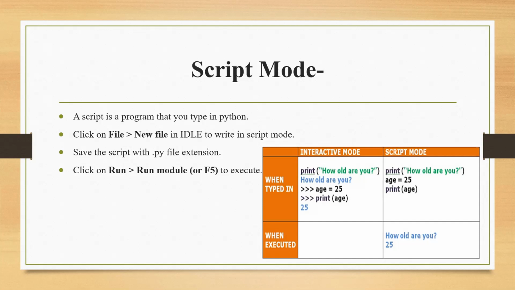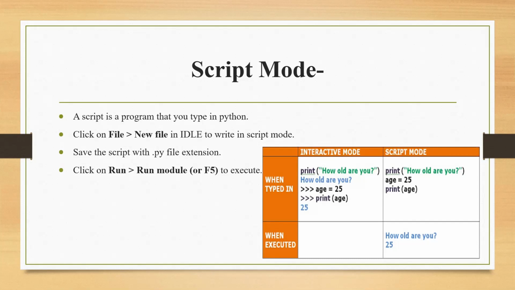So now the computer will understand that this file is related to Python, and when you execute it, the results will be displayed in Python form only. Okay. So when you have written everything, now you have to run it. For running, you will click on Run and then Run Module, or you can use the shortcut F5 to execute. And once it is executed, you will find the result.